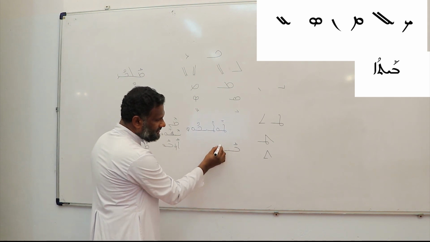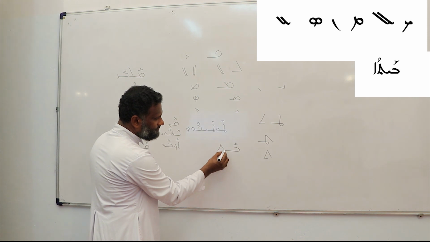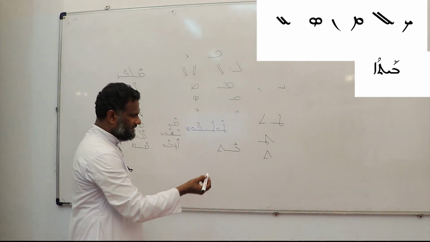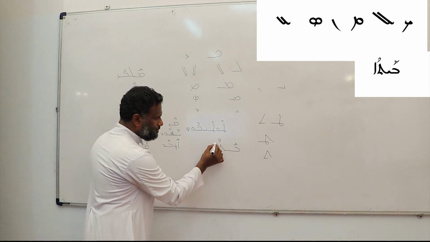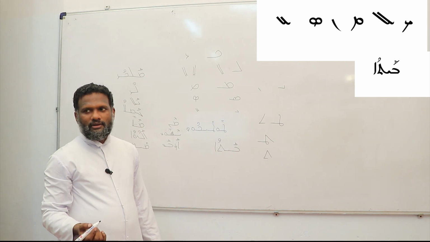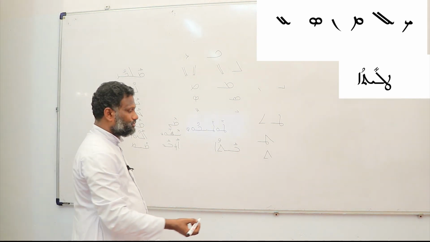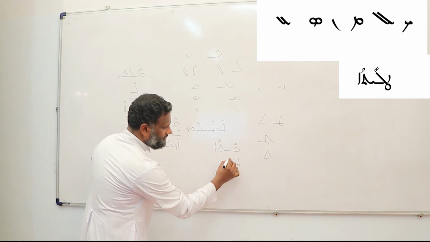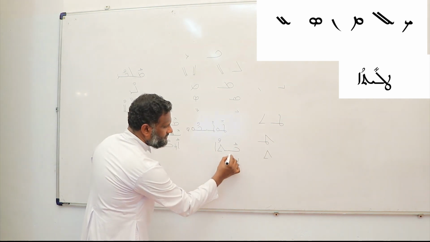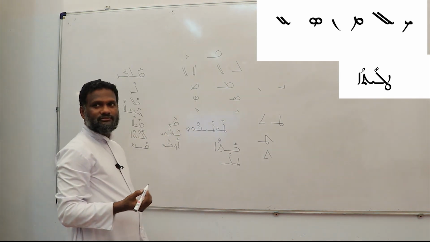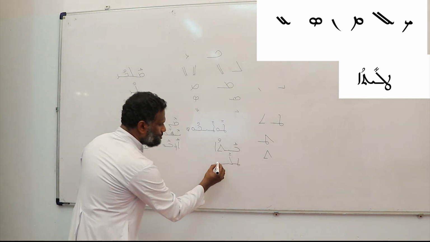Here the letter Tau is connected with the Yod with a connecting line, slanting line. Baito. Tlito. See, Tlito. Tet, Lomad, Tili, Yod. Tlito.